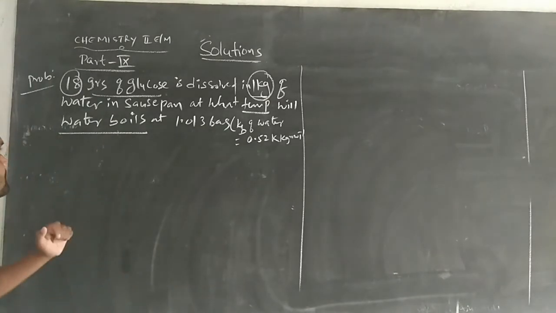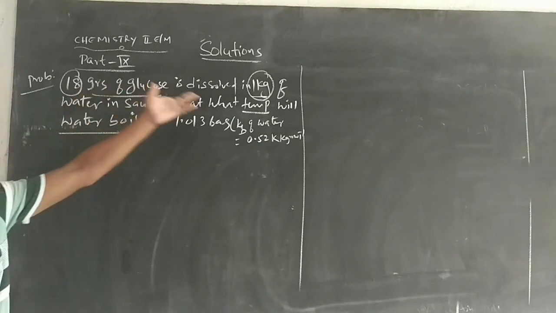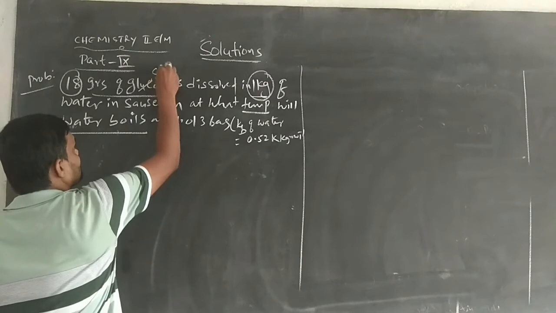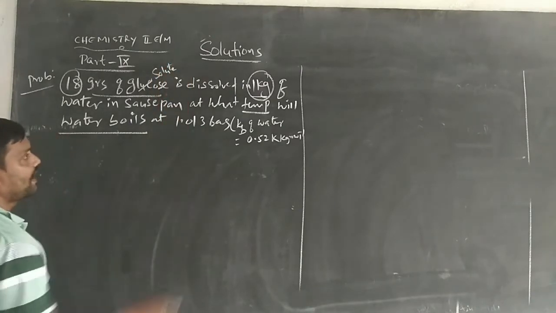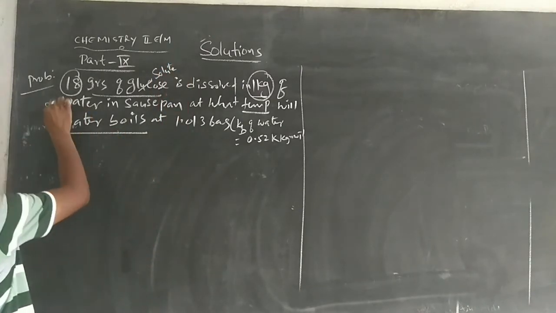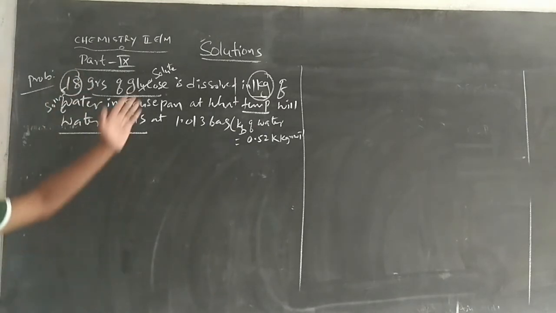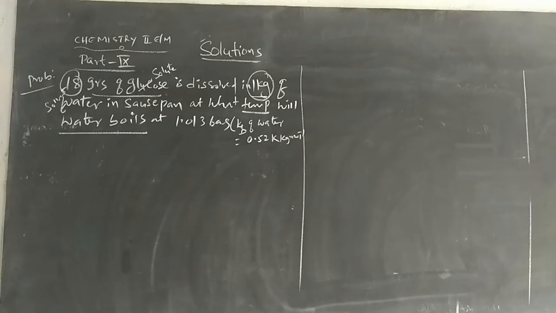So from this problem, 18 grams of glucose is dissolved in 1 kg of water. Glucose acts as a solute and water acts as a solvent. What will we find out?